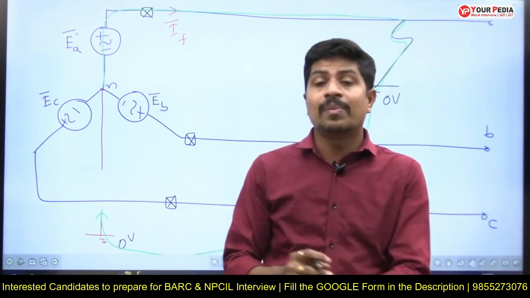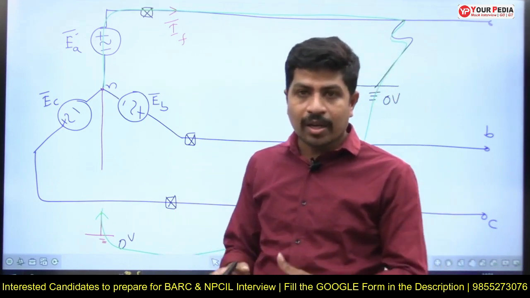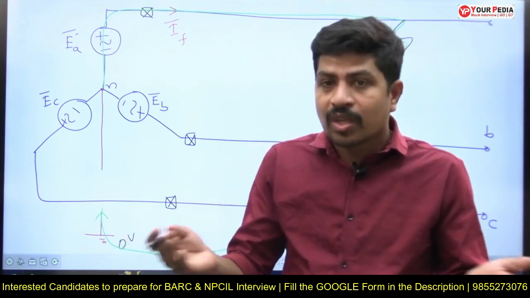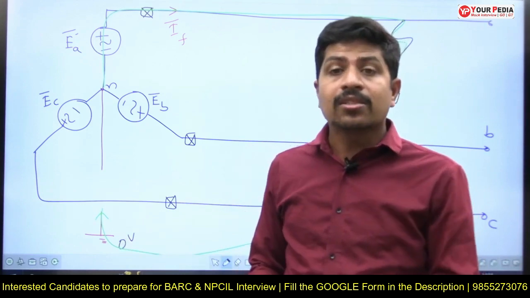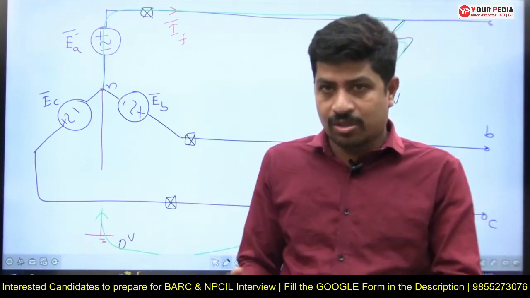Then a cross question will be asked to you by the interviewer. If there is no closed path for the flow of fault current, fault current will not flow. If fault current is not flowing, it's an advantageous condition. He will confuse you. He will ask you a cross question. It is an advantage, no?